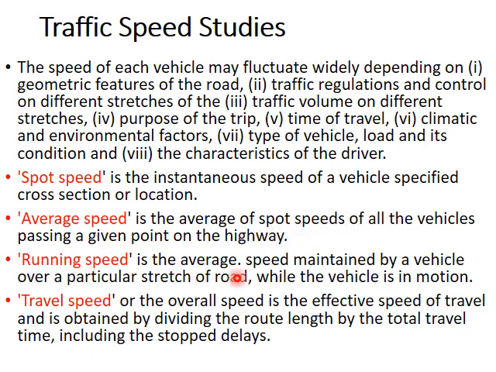Running speed is the average speed maintained by the vehicle over a stretch of road. That is, over a stretch of road at different points the vehicle will be having different speeds. An average of all these speeds will give the running speed of that particular vehicle. Then there is the travel speed or the overall speed, which is obtained by dividing the distance by the time of travel, and this time will include even the delays or the stopped time of the vehicle. So travel speed or overall speed is the total distance traveled divided by the travel time including the stopped time or the delays.